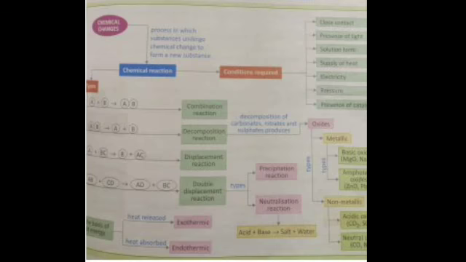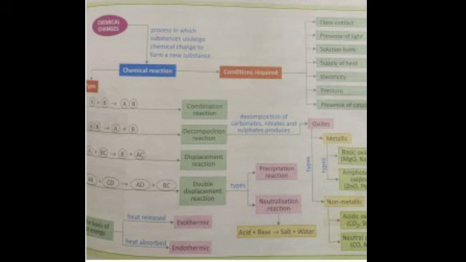Then let's quickly revise what we have done in this chapter. I started with what are chemical changes, that is the process in which substances undergo chemical change to form a new substance. Those are known as chemical changes. Because it involves transformation of one or more substances into new substances with entirely different properties, it is called a chemical reaction. Is that clear?